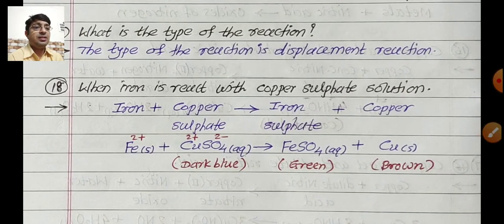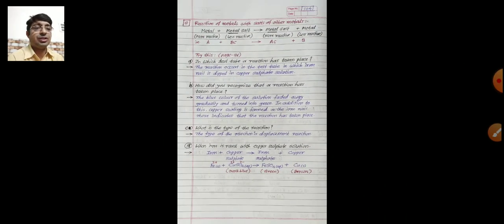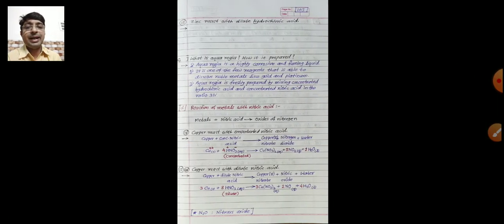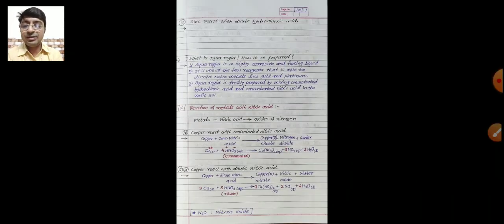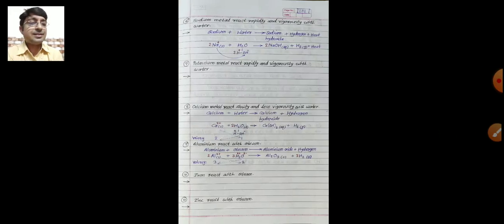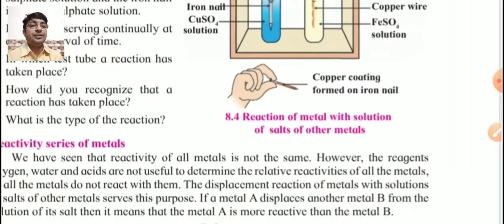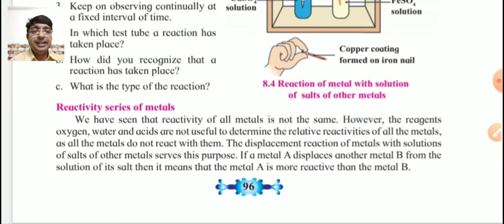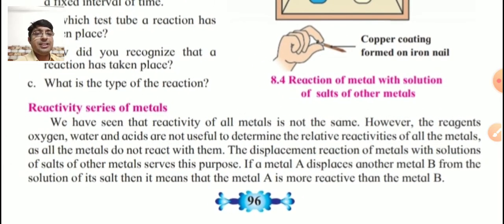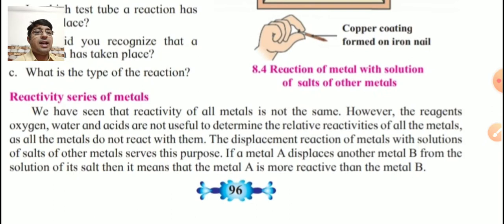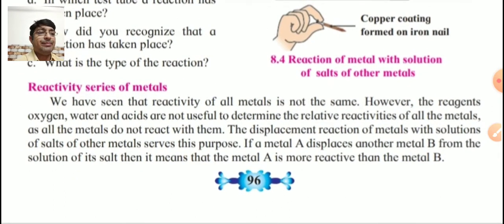Questions related to this reaction should be answered with a 2-step word equation as well as symbolic representation. All are getting? Come back to page number 96. Next one, reactivity series of metals. We have seen that reactivity of all metals is not the same.